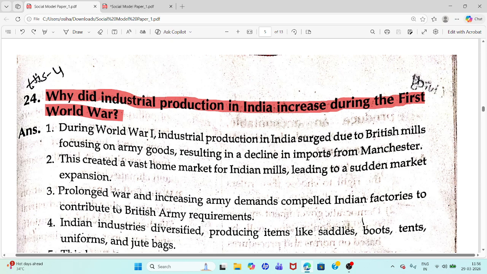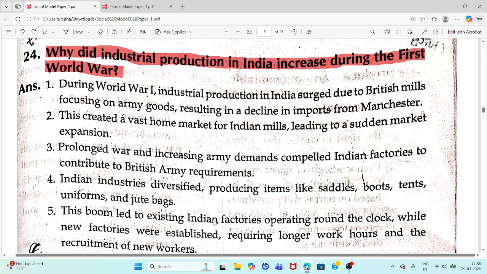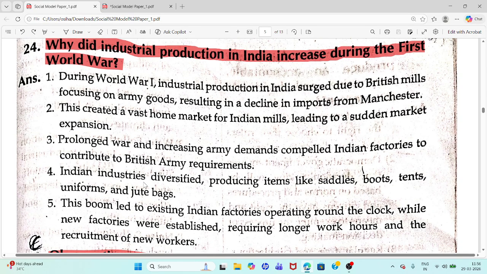Prolonged war and increasing army demands compelled Indian factories to contribute to British army requirements. Indian industries diversified, producing saddles, boots, pins, uniforms, and jute bags.